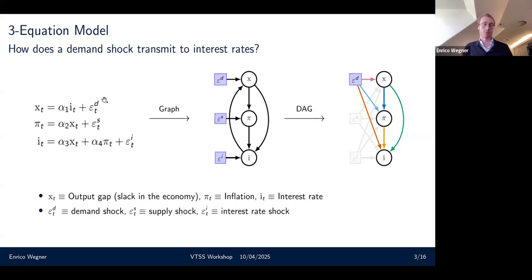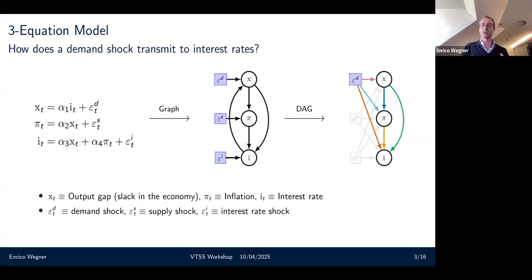A very first approach that a researcher might use to understand this is to say, okay, I have my demand shock here. It directly affects my output gap. That output gap itself affects the inflation rate, and the inflation rate, through this Taylor rule, affects the interest rate. One pitfall that a researcher would fall into, though, is that at the same time, this interest rate also affects the output gap, meaning we have this general equilibrium setting.